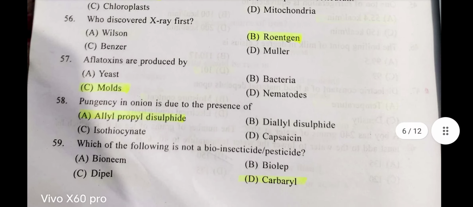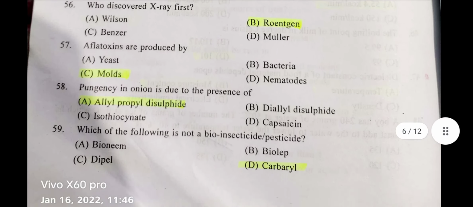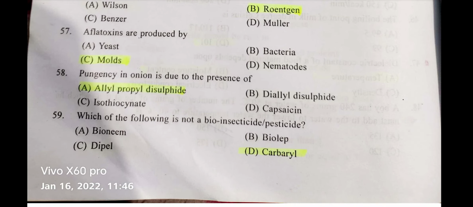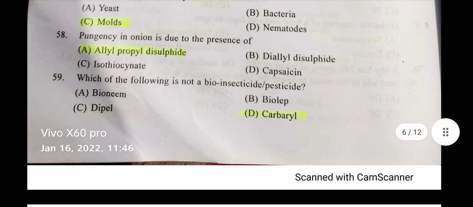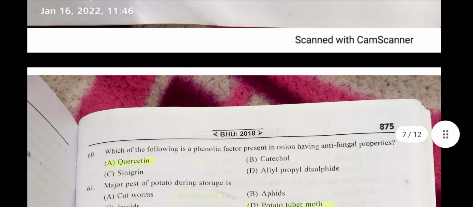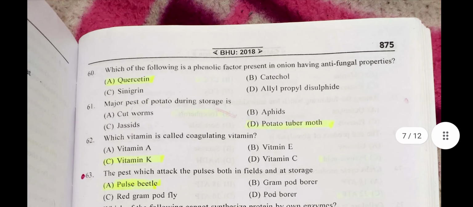Question number 57. Aflatoxins are produced by molds. Question number 58. Pungency in onion is due to the presence of allyl propyl disulfide. Question number 59. Which of the following is not a bioinsecticide or pesticide? The right answer is carbaryl. Now the question number is 60. Which of the following is a phenolic factor present in onion having antifungal property? The right answer is quercetin.